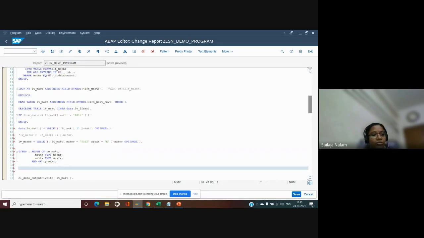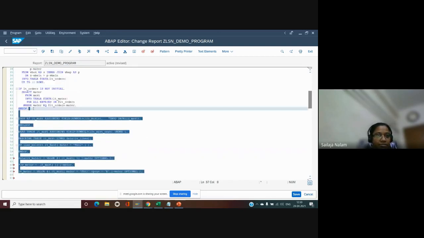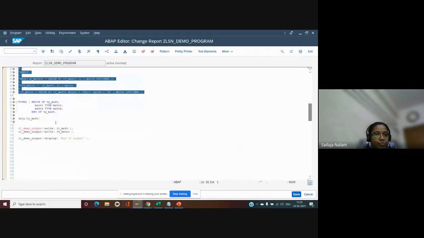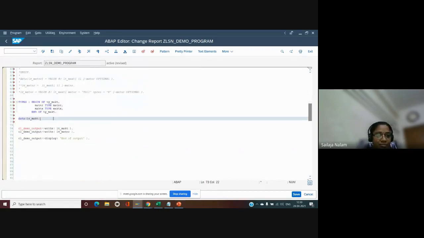Now I want to have a structure. Let me comment this. We'll be having issues with data declarations if I make use of the same name again and again. LS_MAKT, VALUE, and I want to populate some values here. In that case, I can say MATNR is 1, 2, 3, and MAKTX is equal to DEF.